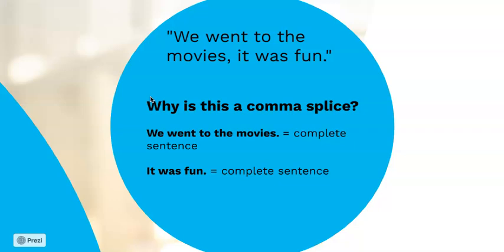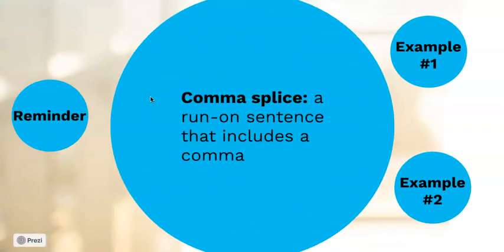We went to the movies, comma, it was fun. So this is a comma splice because it has two complete sentences in it, and they're only separated by a comma, which, as I said, does not fix a run-on sentence, right? We went to the movies is a complete sentence. It was fun is a complete sentence, right? So if we put them together and just separate them with a comma, it creates a comma splice.